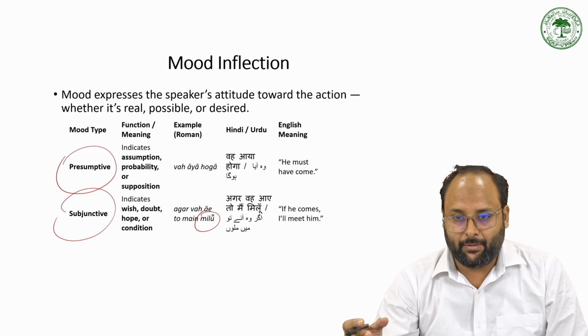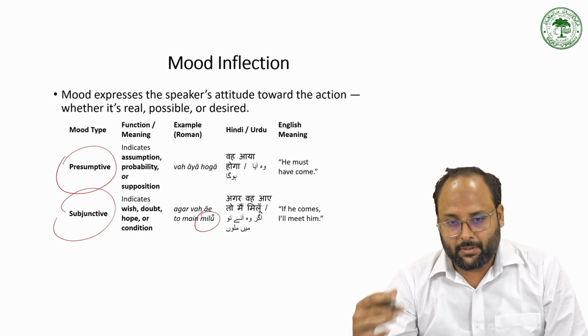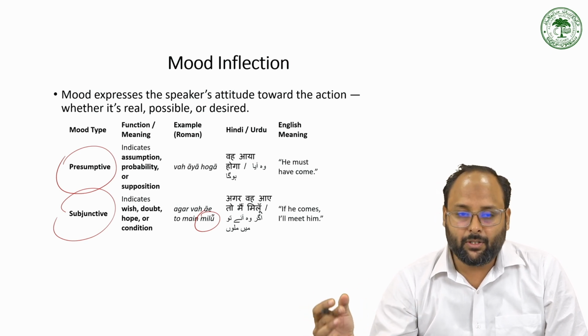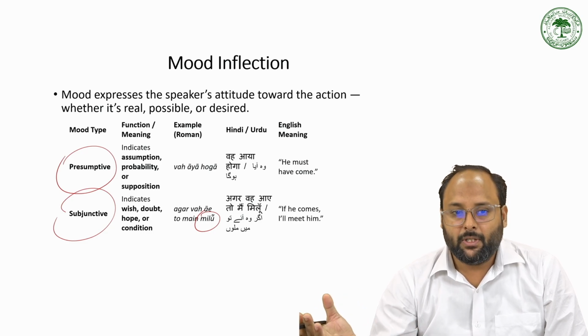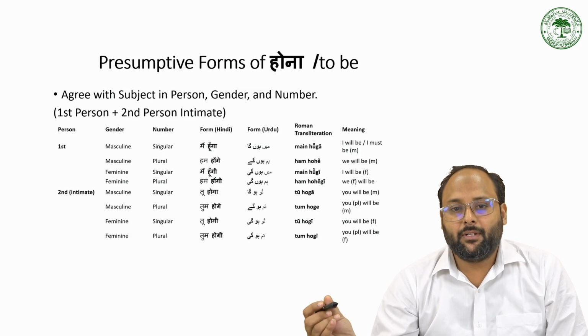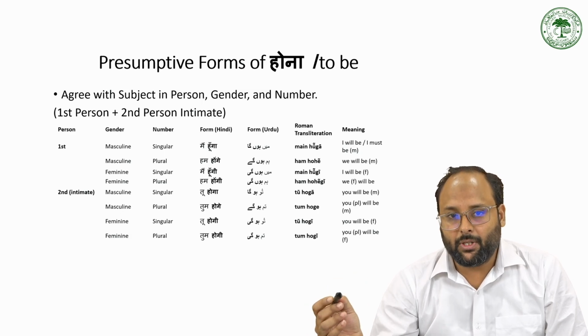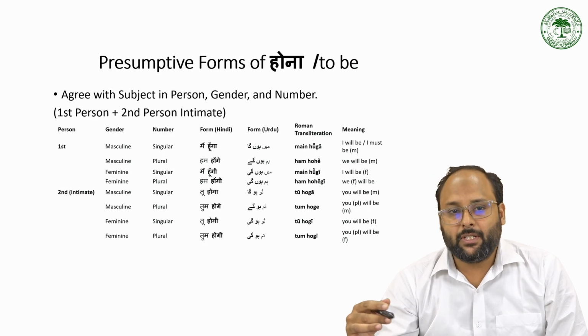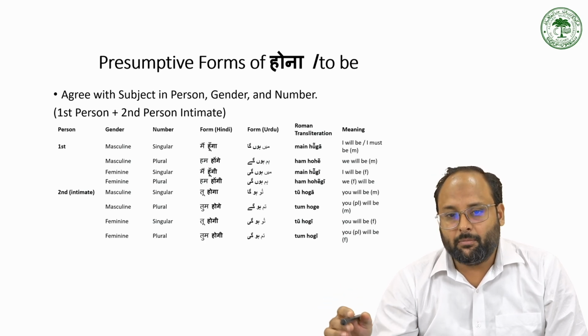So we change some verbs for the expression of the mood also. When we have the verb hona in the presumptive form, it changes according to the person, number and gender.